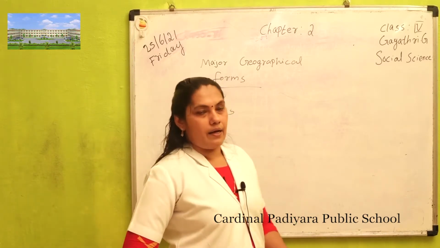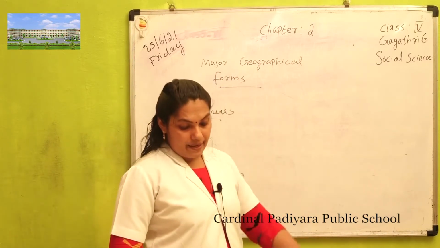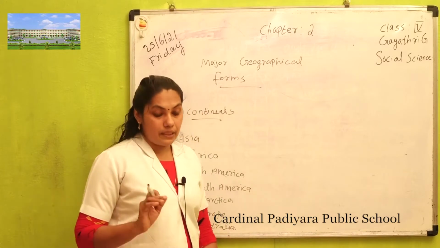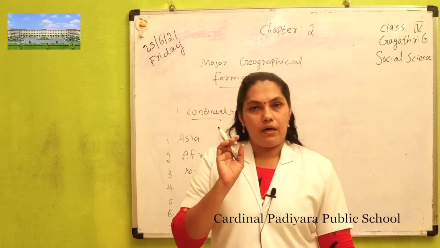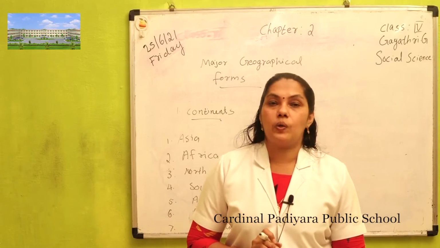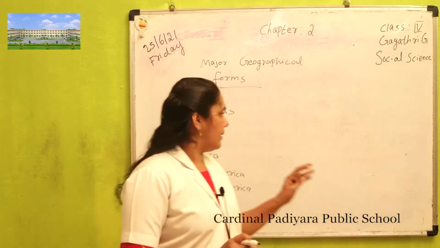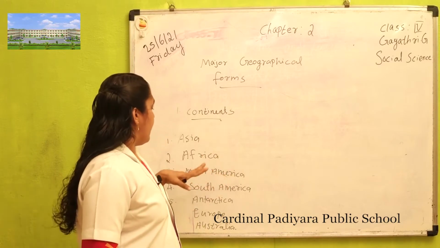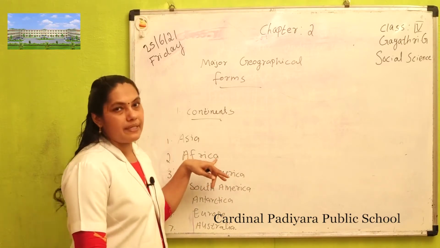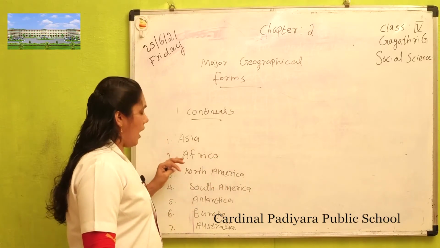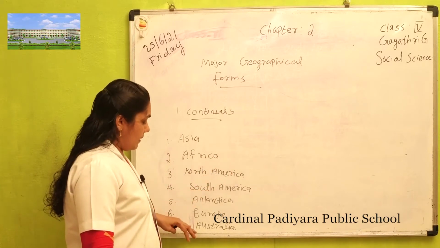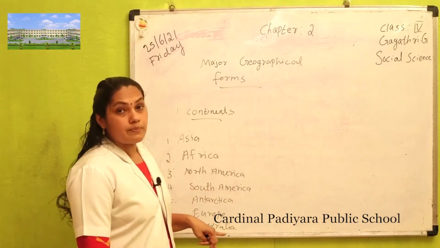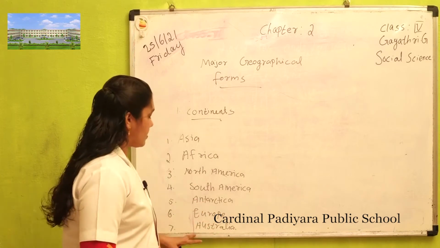India is in the southern part of the continent of Asia. Asia is the biggest continent, the second largest is Africa, and the smallest continent is Australia.